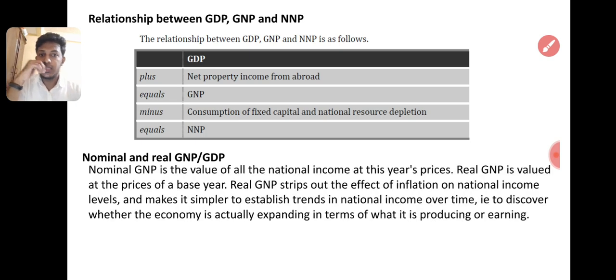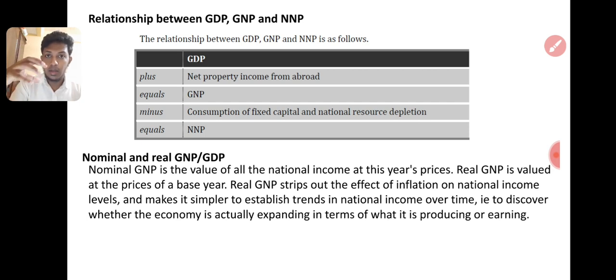Nominal and real GDP, GNP. Nominal GNP is the value of the national income at this year's price. Real GNP is not at today's price. If 10 kilograms of milk powder is produced and today's price is, assume, 500 rupees, then 5,000 is today's price production. That is nominal GNP.